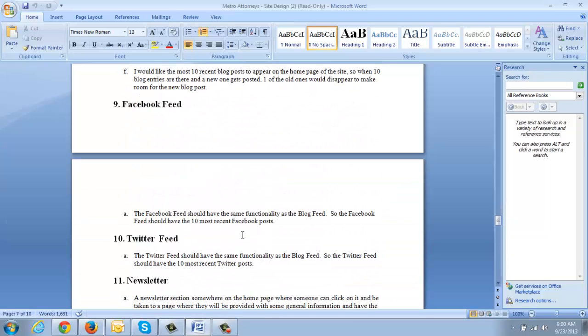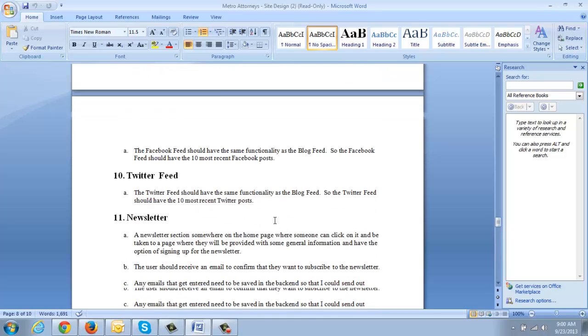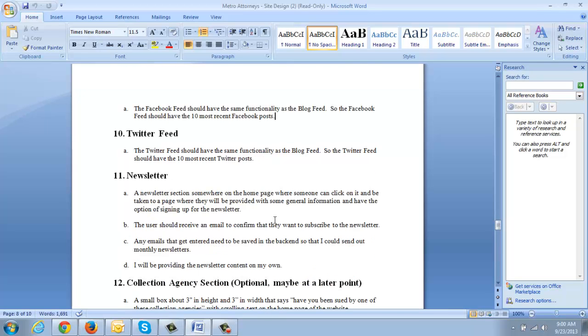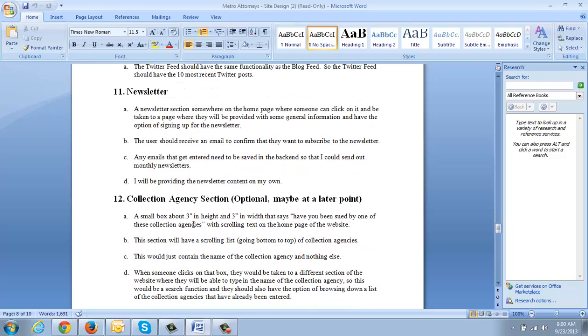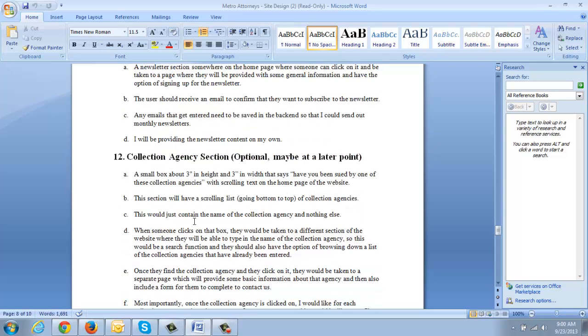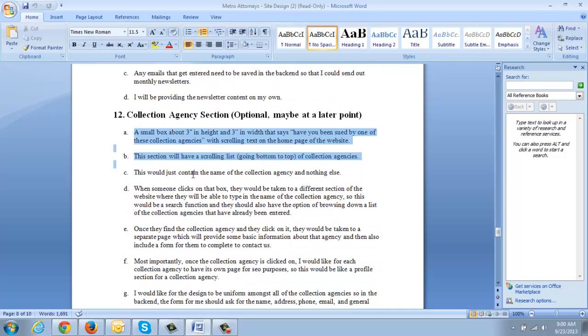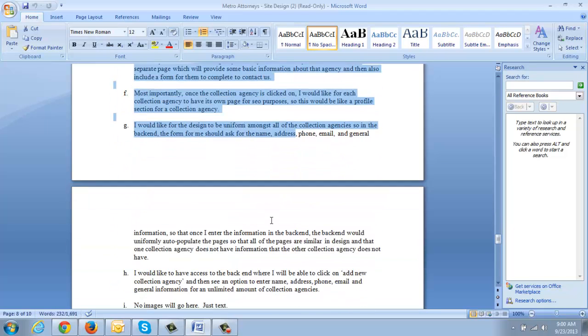Facebook feed. Yes, I know what you're talking about here. We will be able to do this. Once we start getting some action on the Facebook and the Twitter, we'll be able to just embed the feed onto the right-hand side of the site, probably more towards the bottom right, I should say. Newsletter, we'll be able to do something like that, whether people sign up for the newsletter or whatever the case may be. Collection agency, we'll probably have to talk about this because I wasn't 100% sure what you were looking for here.